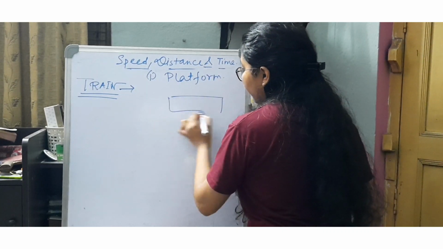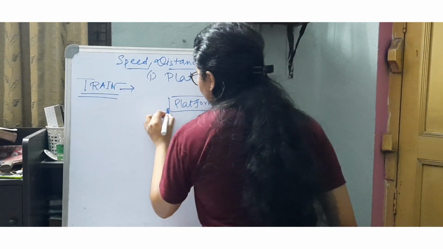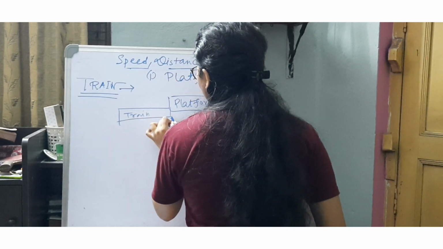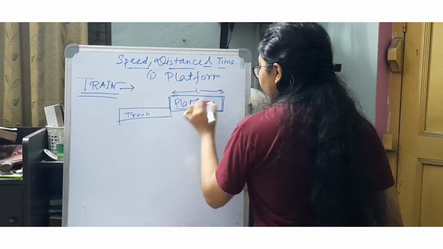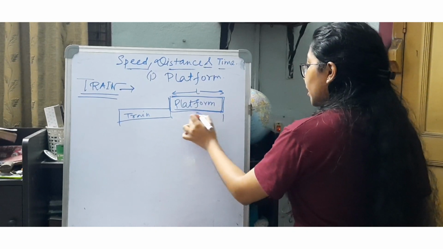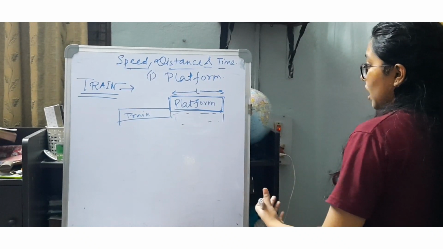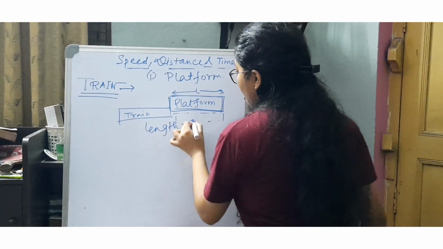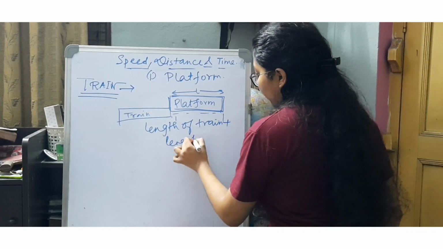So if this is the platform plus the train, the distance travelled by the train will be, first, the length of this platform which it has to cover totally, and then, after it reaches this point, it has to cover its own length. As a result, the distance travelled by the train is the length of the train plus the length of the platform.